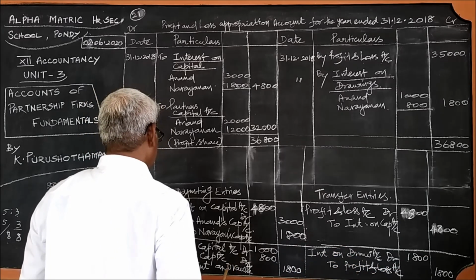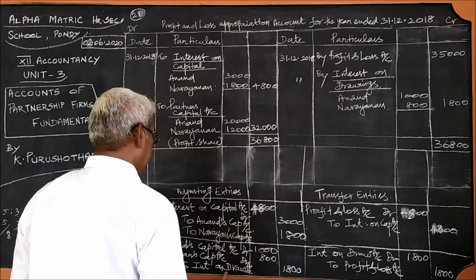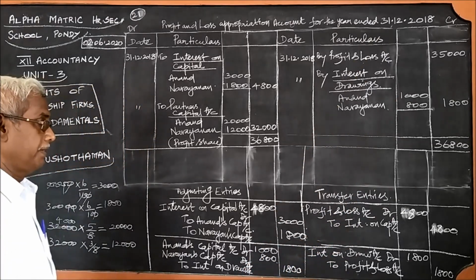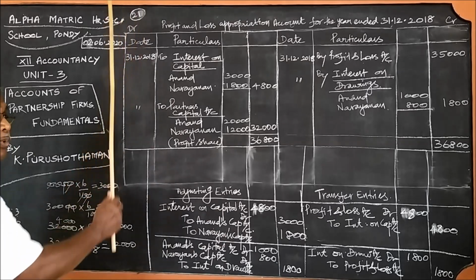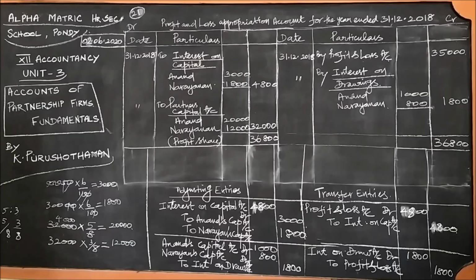On the debit side, interest on drawings will be debited in the transfer entry. Okay, with this I complete this problem number 21.